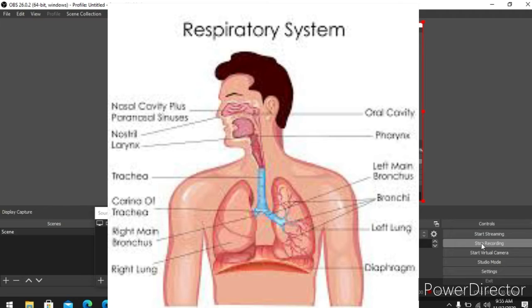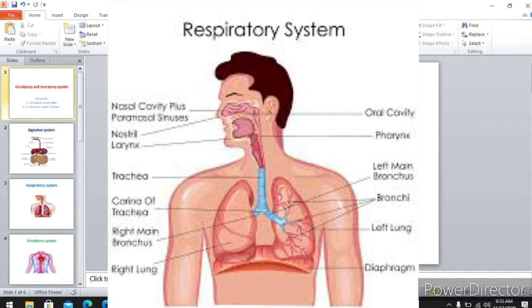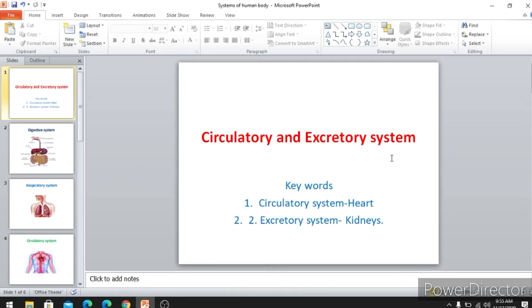In last class, you learned about the digestive system and the respiratory system. Now, in today's class, we are going to deal with two more systems which work in our body. They are the circulatory system and the excretory system.